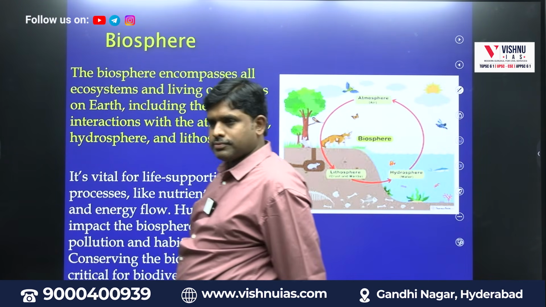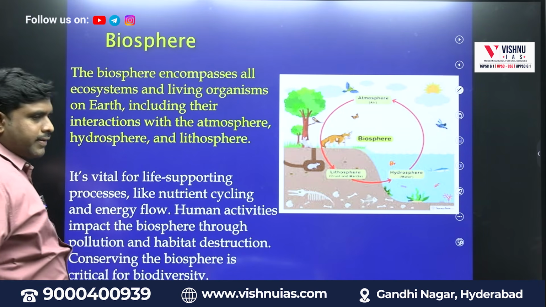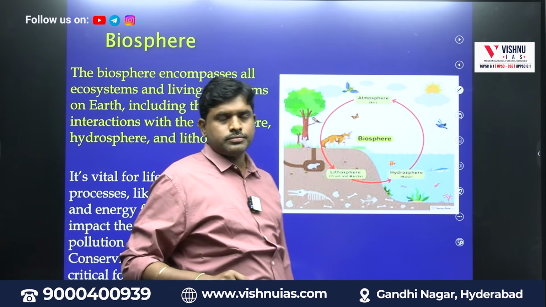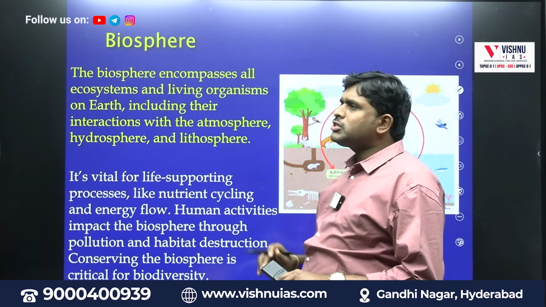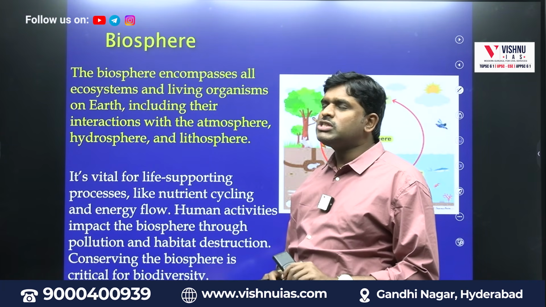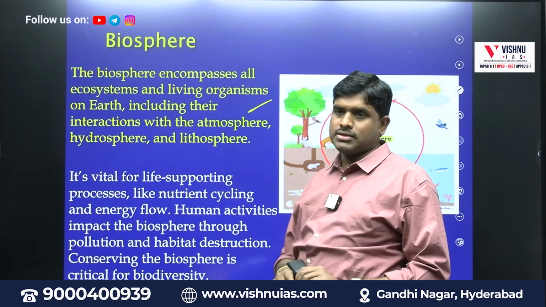Biosphere. What is biosphere? Biosphere encompasses all ecosystems and living organisms on earth.